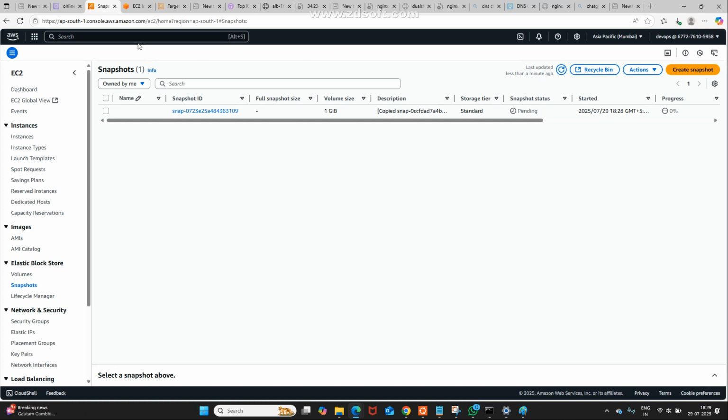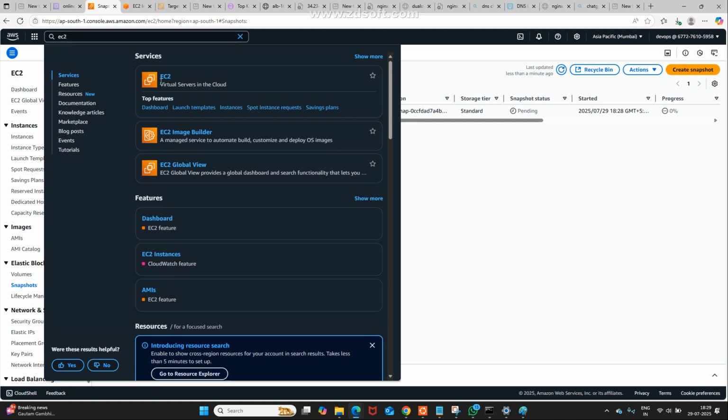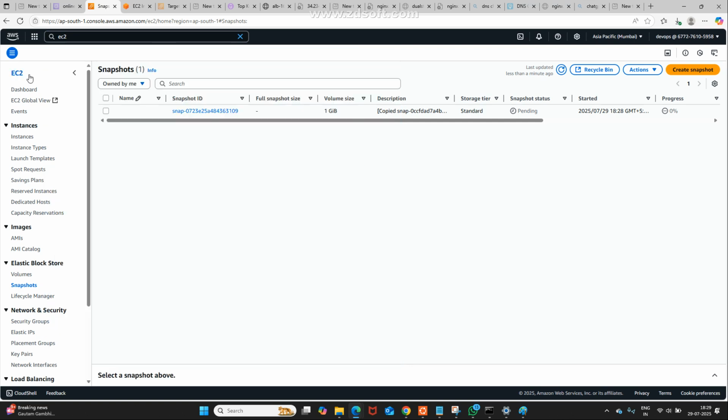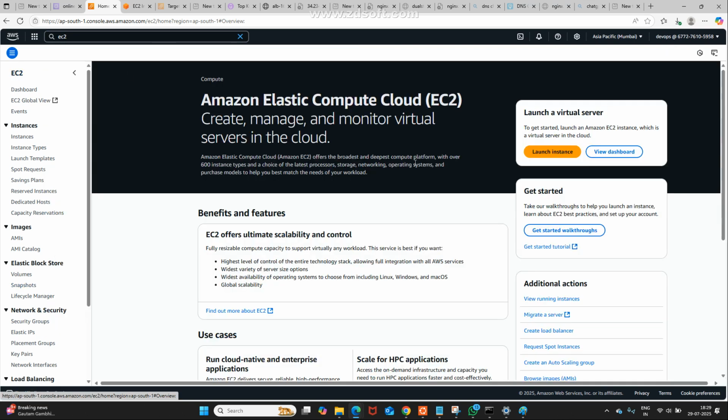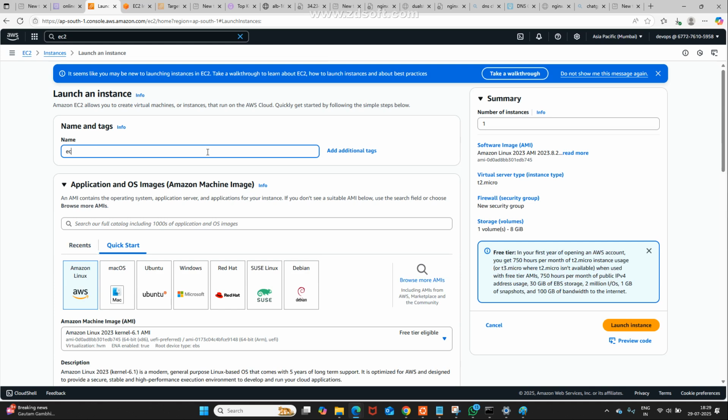Yes. Now I am going to EC2. Click on EC2. I am in EC2 only, right? Now launch instance, EC2 for AP South.